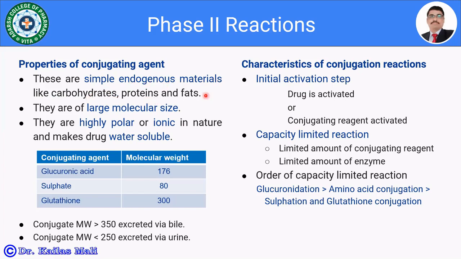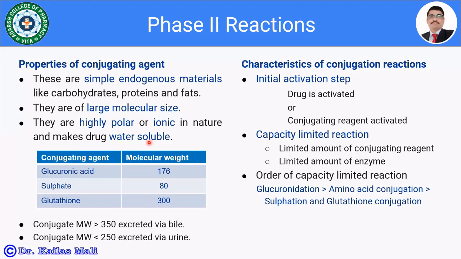They are having a large molecular size, and they are themselves highly polar or ionic in nature and make the drug water soluble. Once the body adds these endogenous materials, which are highly polar or ionic in nature, they make the drug water soluble. Let us see the molecular weight of these conjugating agents.